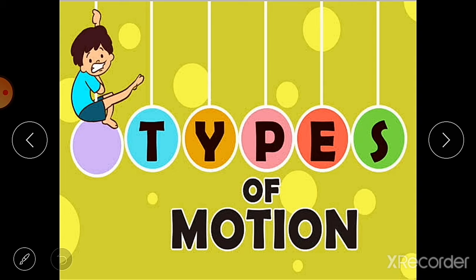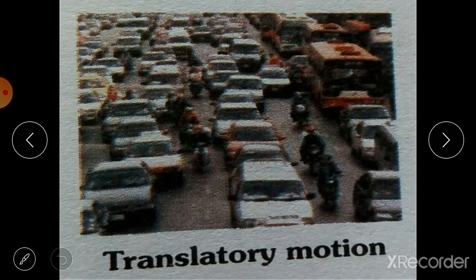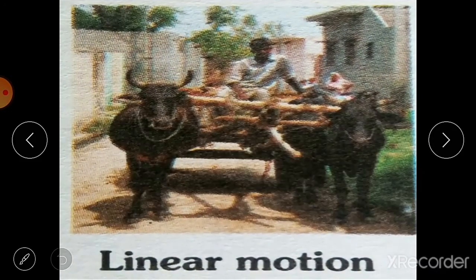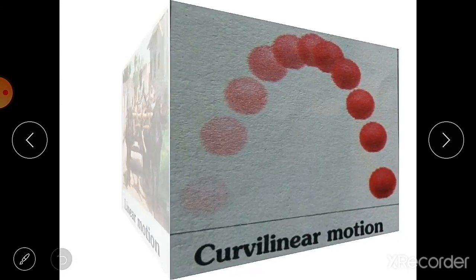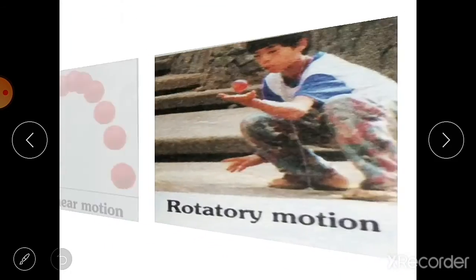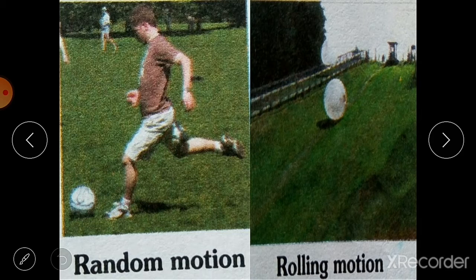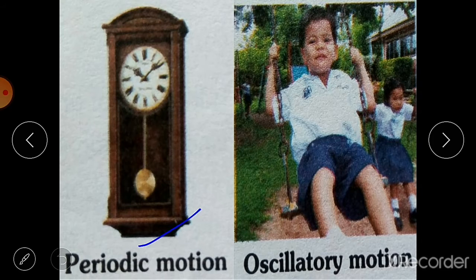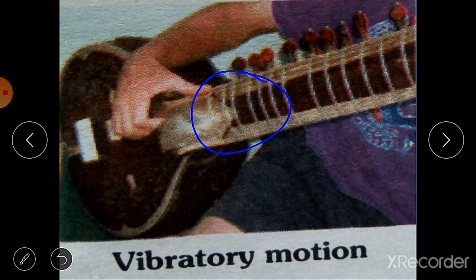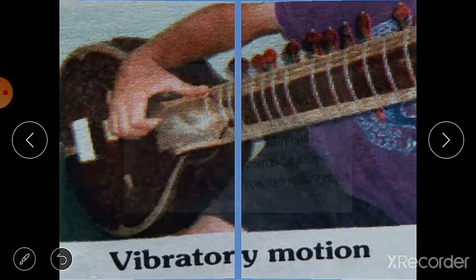Then we will see types of motion. In your previous class you have already read about the types of motion. Just to recall, we will see various types of motions. You can see these pictures: translatory motion, then linear motion, curvilinear motion, rotatory motion, random motion of a ball, or you can say rolling motion of this ball. Then this is the periodic motion of a pendulum, oscillatory motion of a swing, then vibratory motion of these strings in the musical instruments.